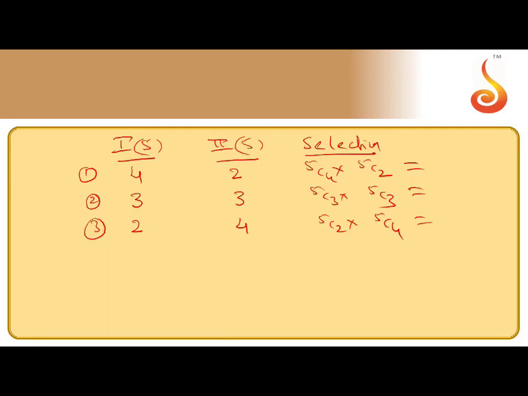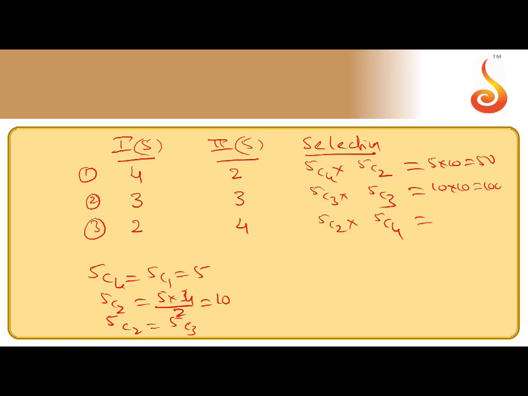Now you can simplify this. The value of 5C4 is the same as 5C1, that gives 5. Now 5C2 is 5 into 4 by 2, which is 10. And 5C2 is the same as 5C3. So 5C4 into 5C2 is 5 into 10, 50. 5C3 into 5C3 is 10 into 10, 100. And 10 into 5, 50. The total, you can add it all, so it means 200. I hope you get this one.